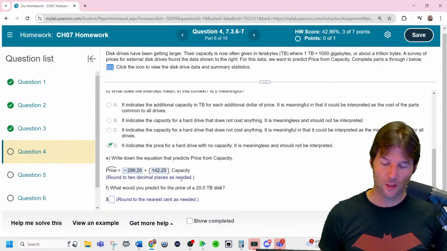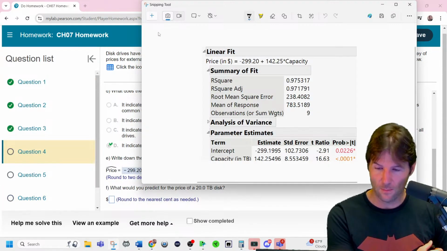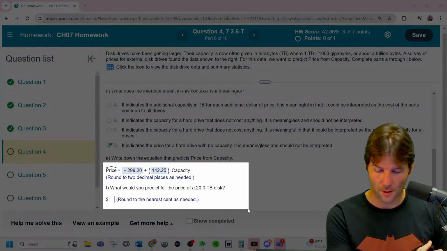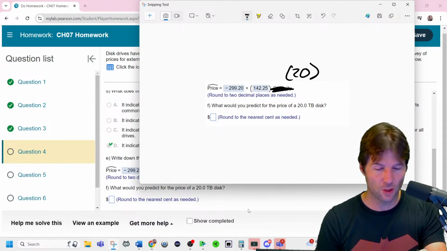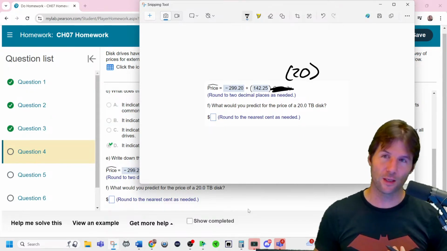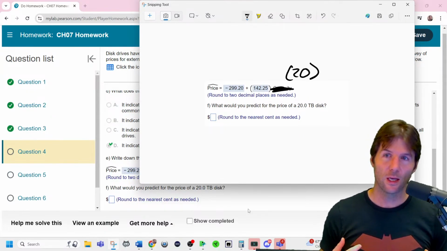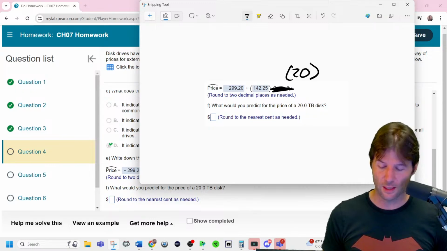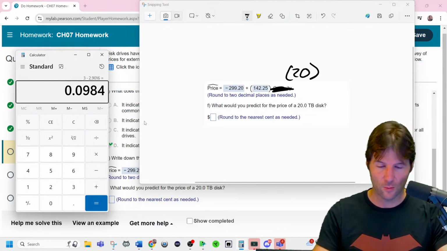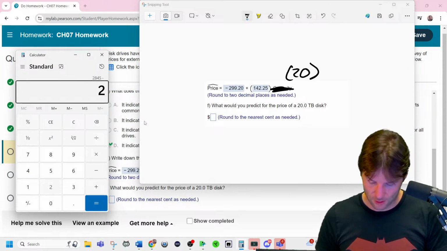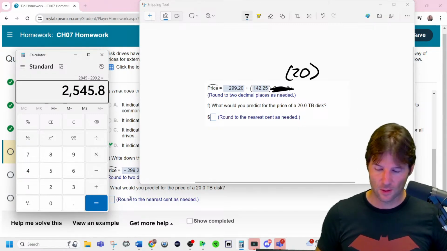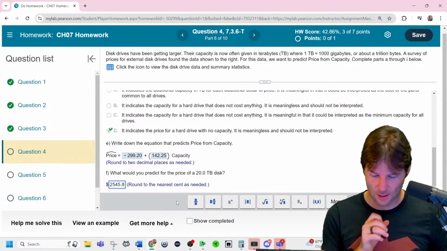And then what would you expect the price of a 20 terabyte hard drive to be? Well, we go right here, and all we need to do is plug in 20. So this is what the predict function is doing inside of R. It's just plugging in values when you give it new values to make predictions with. You just plug in the predict function, and we can now predict for a 20 terabyte hard drive. We type 20 times 142.25, and then we subtract from it 299.20, and there's the prediction. Wow, yeah, things don't cost that much anymore.